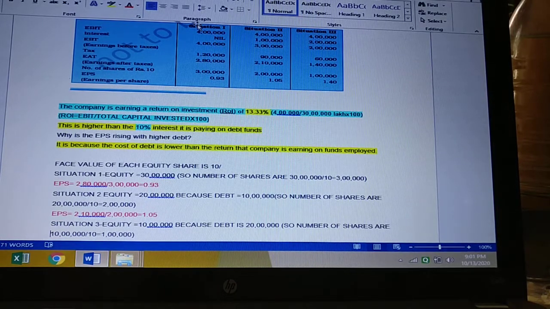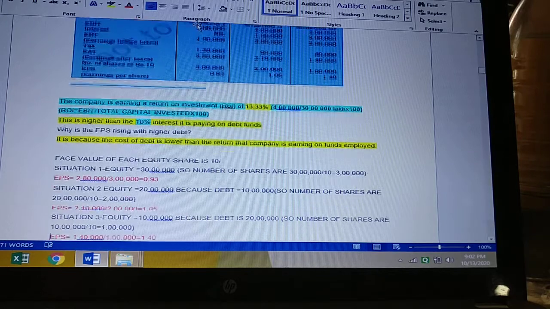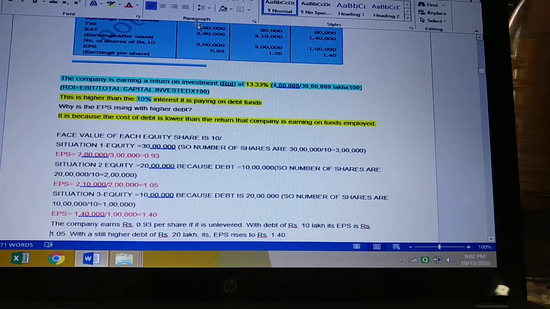So earnings per share has risen as the debt component has risen. So this proves that if the ROI is greater than the interest on debt, the company will gain in EPS.